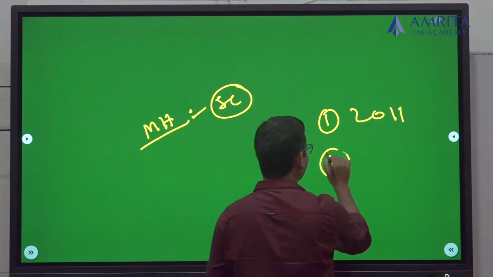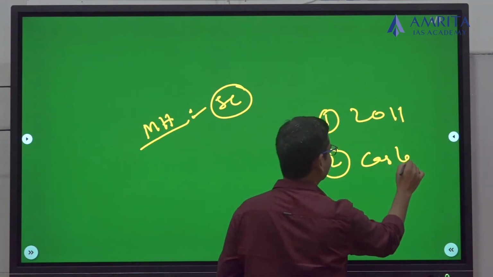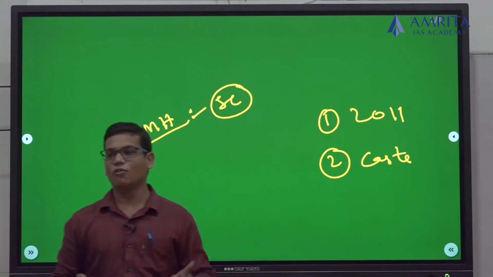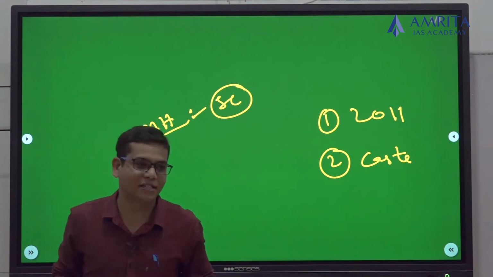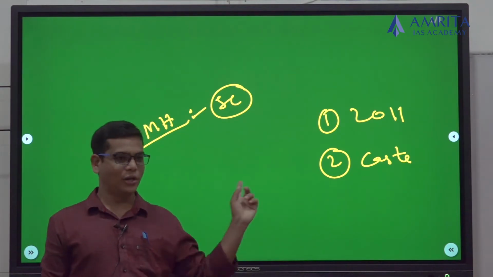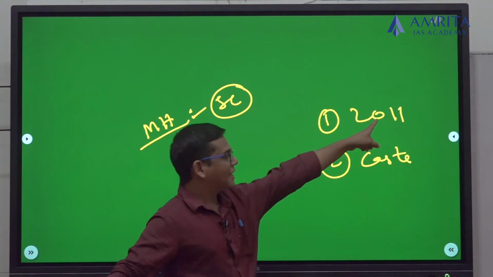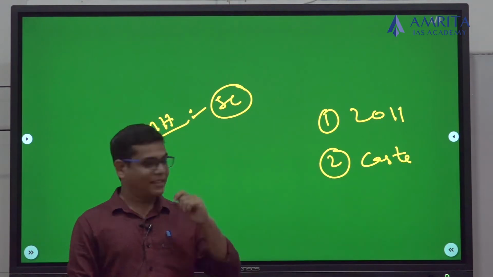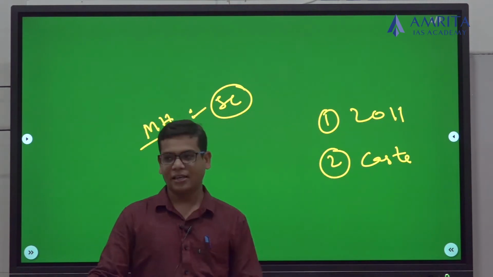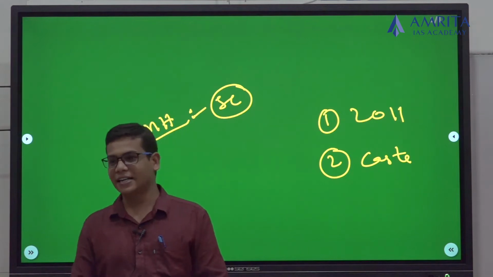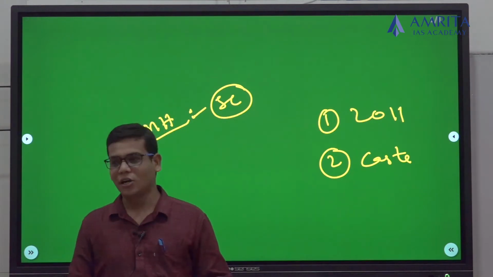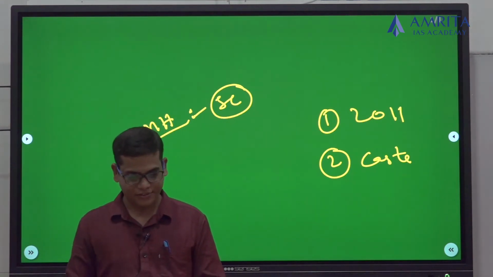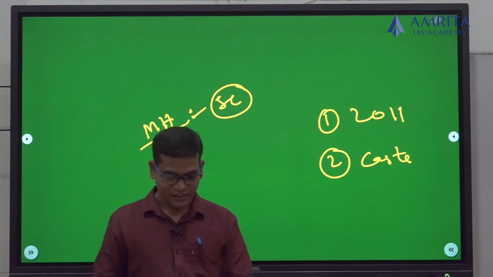Second, take caste into consideration for every citizen of India while going for the 2021 census. There are two demands. First is to release the caste data of 2011, and second is to consider the caste of every citizen in this country while we are going for the 2021 census.